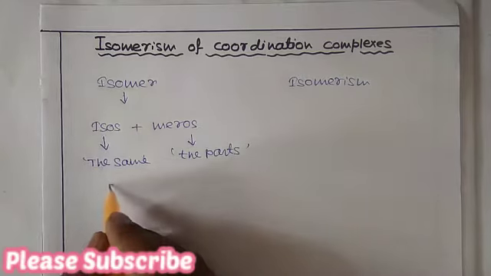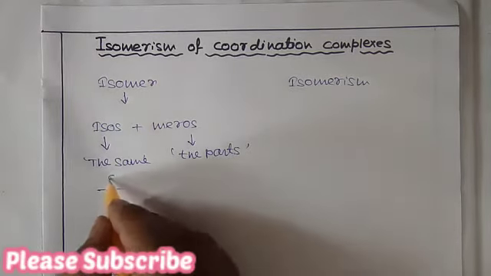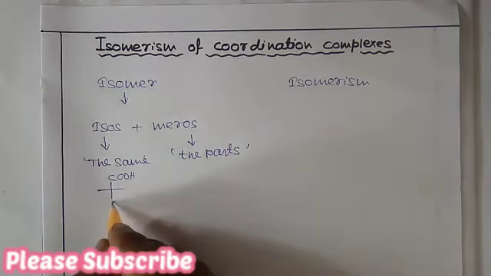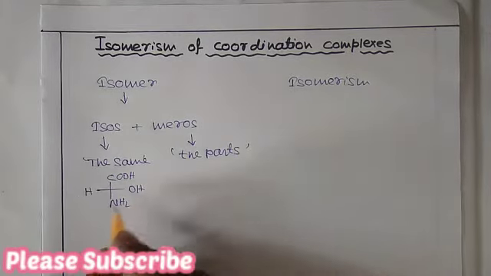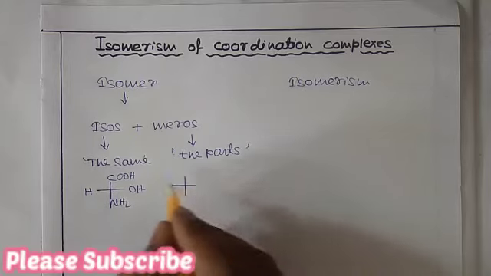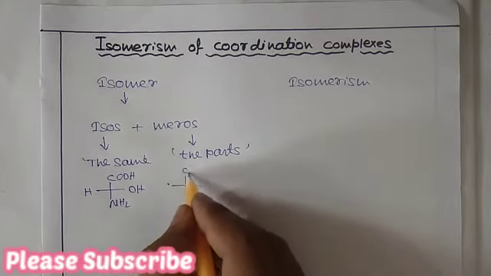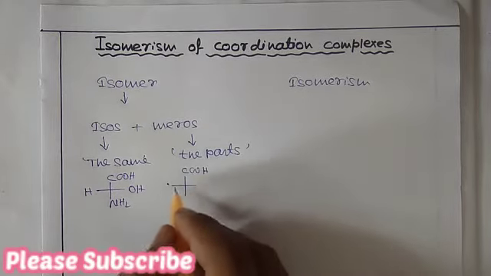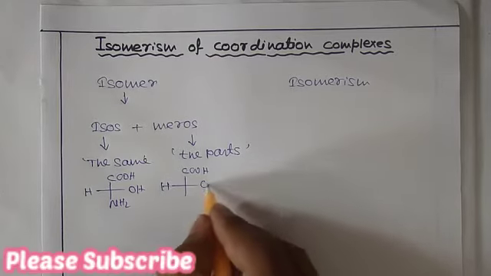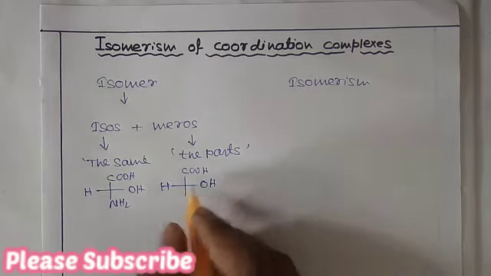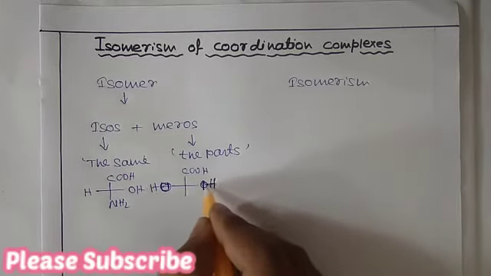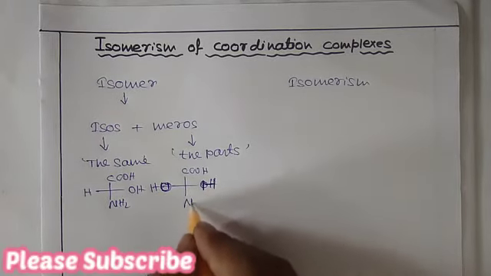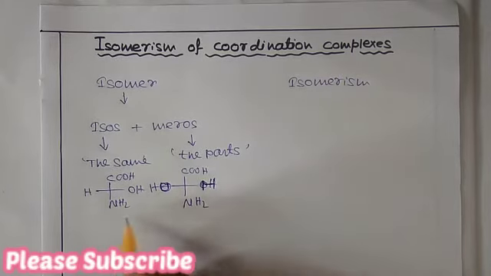Like in organic chemistry we see this molecule, with OH, H, COOH, NH2.